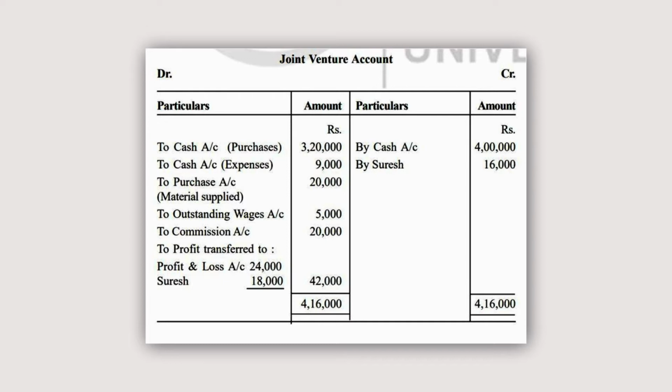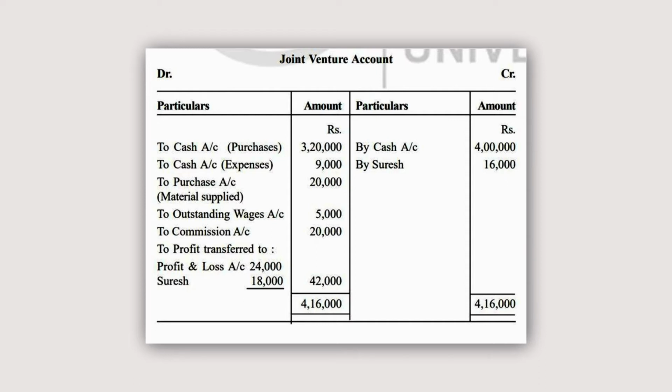So Rajesh has purchased material worth rupees 3,20,000. So the journal entry would be joint venture account debit to cash, because when we buy the goods, the cash will go out from the pocket, therefore cash account has been credited 3,20,000.